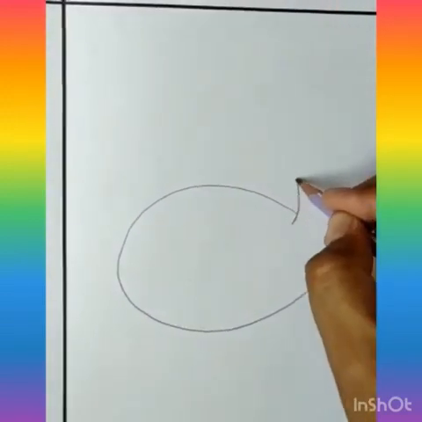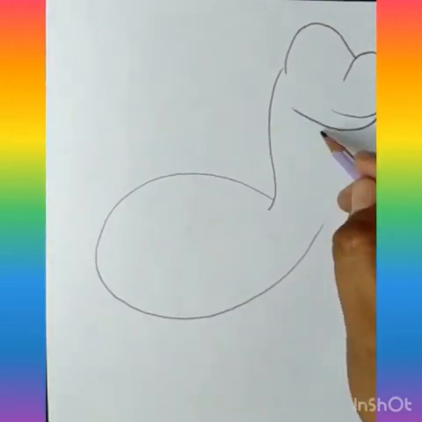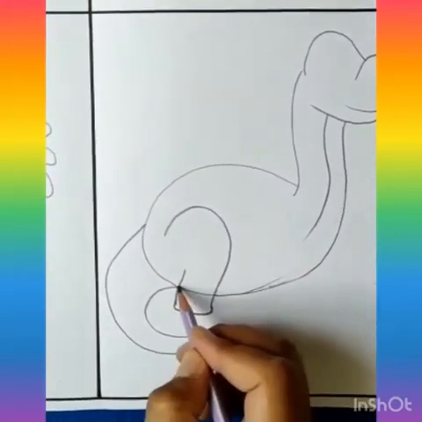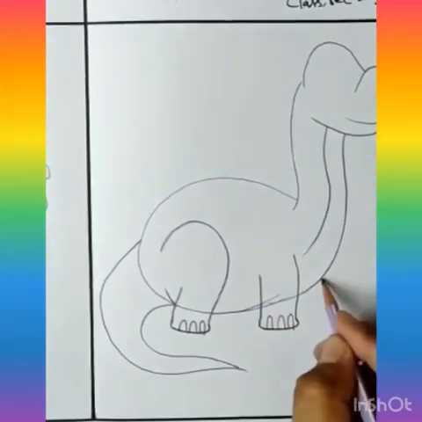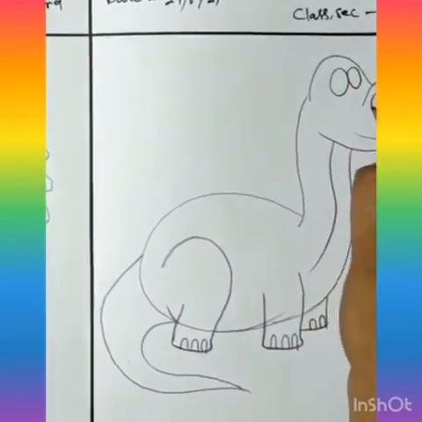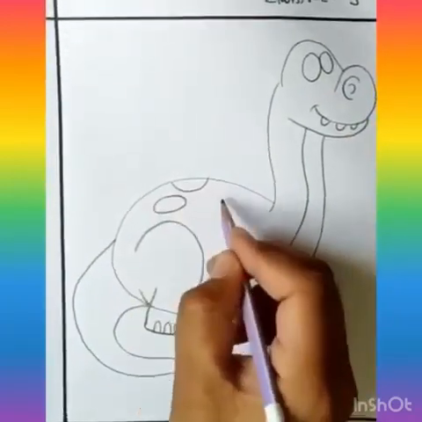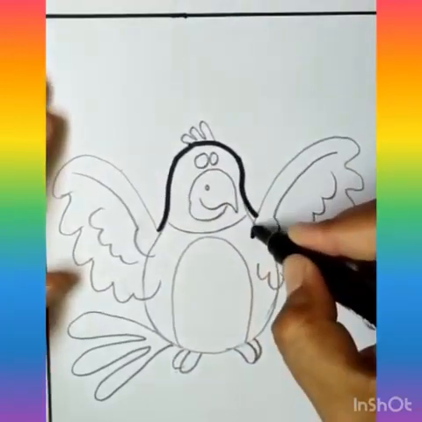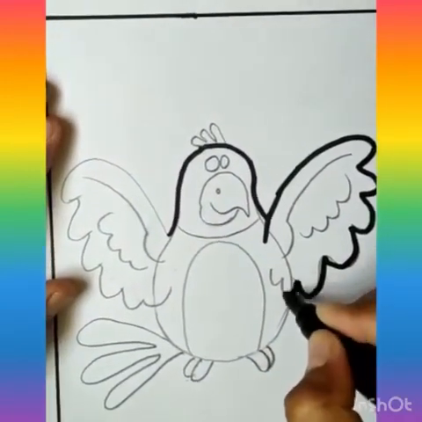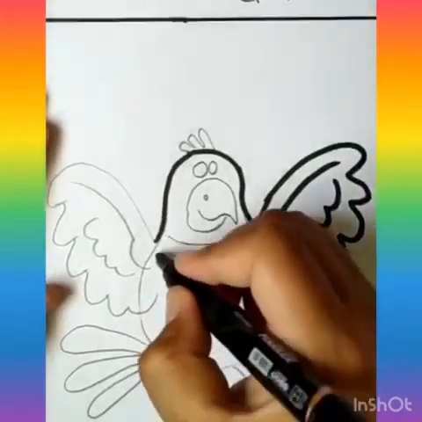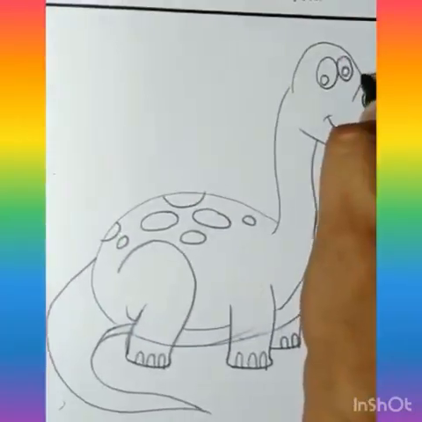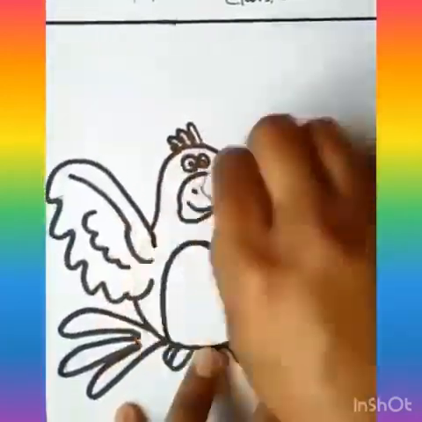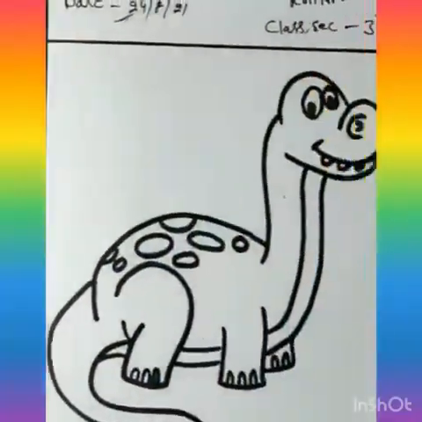Then you have to do the drawing of the dinosaur as I am doing here. Draw it very neatly and cleanly. After doing the drawing of both the pictures, outline it with a black bold marker or any black marker you have. Now, after completing your outlining, you have to rub out the extra drawing.